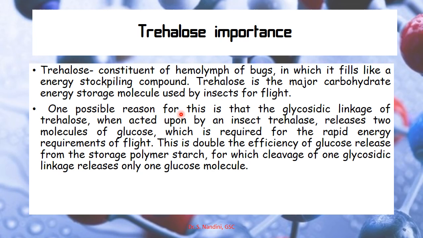One possible reason for this is that the glycosidic linkage of trehalose, when acted upon by insect trehalase, an enzyme, releases two molecules of glucose which is required for the rapid energy requirements of flight. This is double the efficiency of glucose release from the storage polymer starch, for which the cleavage of one glycosidic linkage releases only one glucose molecule.